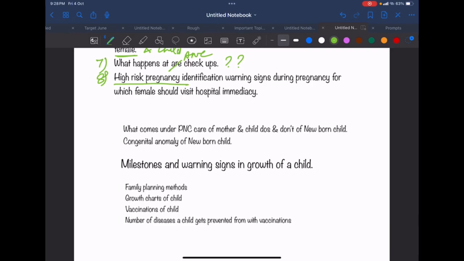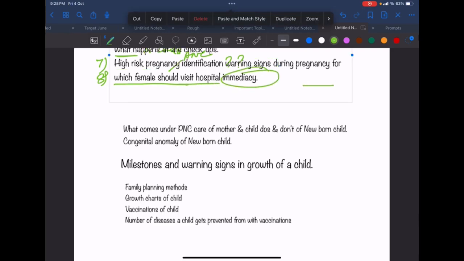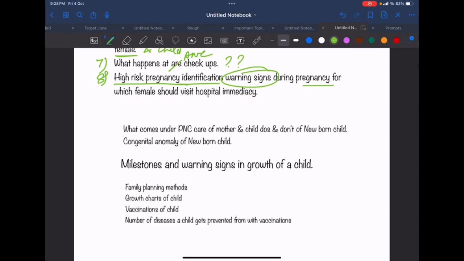Then high risk pregnancy identification. What are the warning signs during pregnancy? This thing is different. Just give me a second.